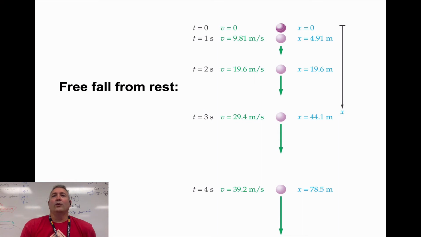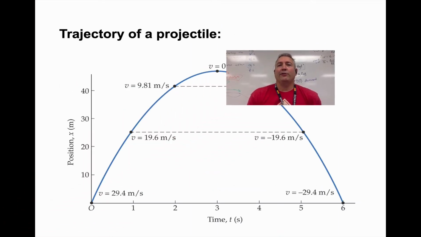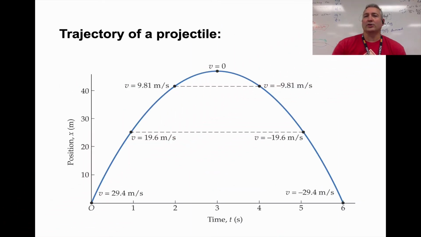One nice thing about free fall motion, and this is a projectile, but it works in free fall as well, is that if we know how fast it's going when it's going upward, it's going to be going the same speed, opposite direction when it passes that same level. So there's a symmetry in this. The thing that we know for sure is that at the top of an object's motion, it is not moving up or down. So its velocity at the very top of its motion is 0.